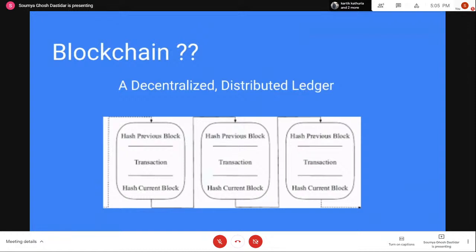And decentralized in the sense of each of these transactions. You can think of a transaction with a real world scenario, like I am sending X amount of money to someone. That is a transaction, and in blockchain also that is exactly how it is. A transaction is like one address sends some amount of asset or tokens to some other address. So that is a transaction in the blockchain world.